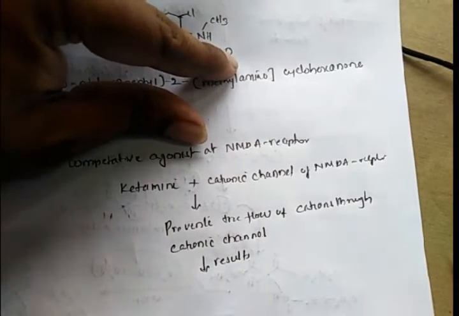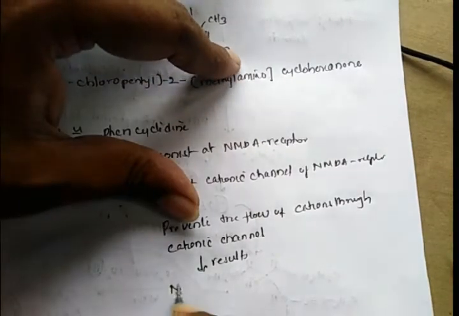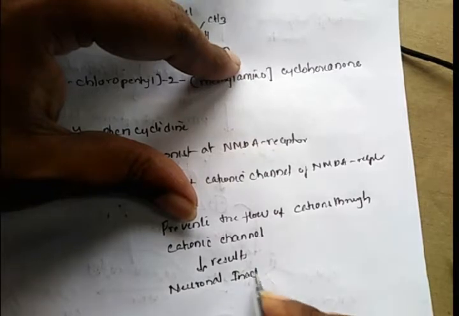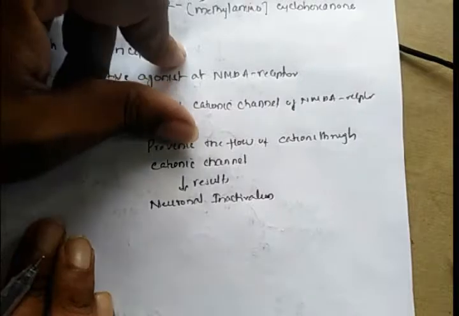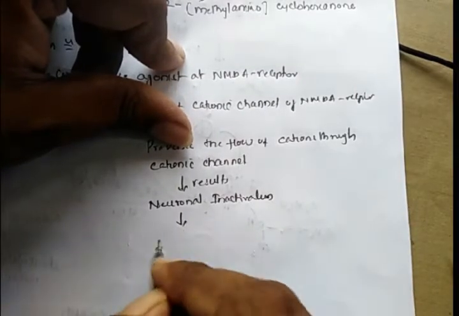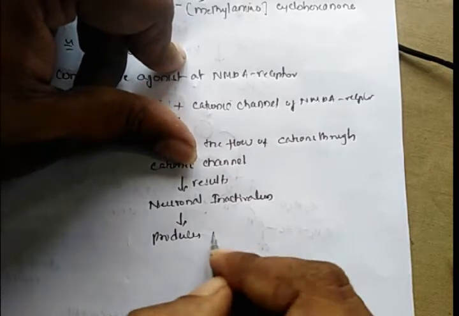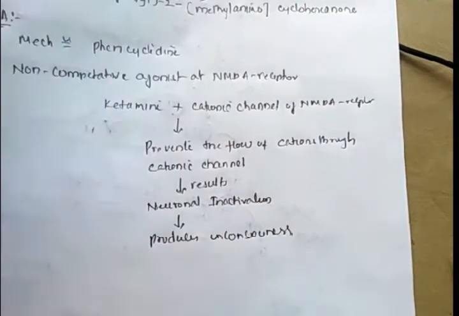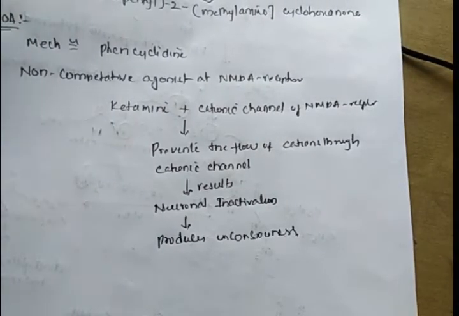The prevention of flow of cations through cationic channels results in neuronal inactivation, and neuronal inactivation produces unconsciousness. This is the mechanism of action of ketamine hydrochloride.